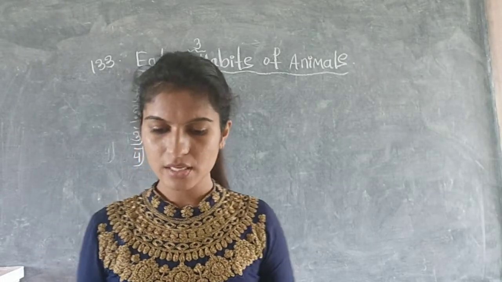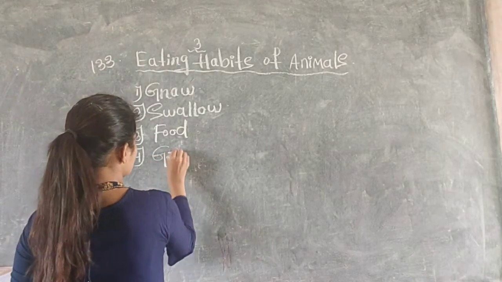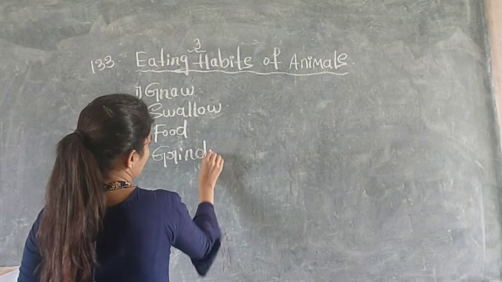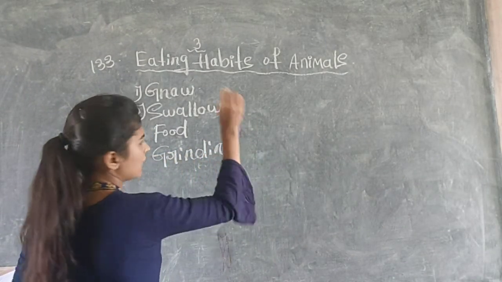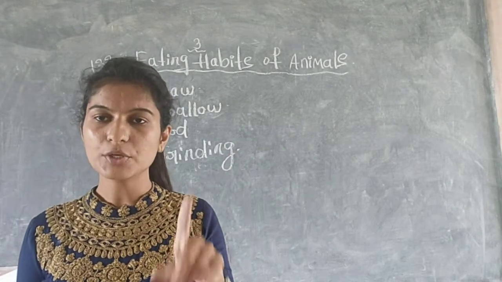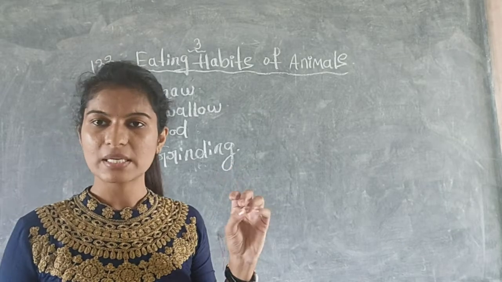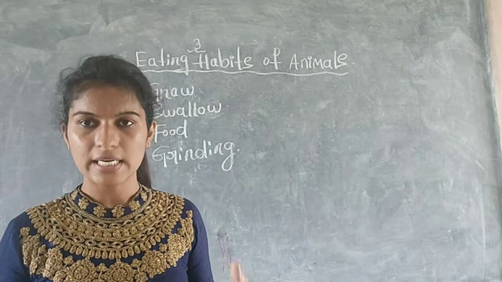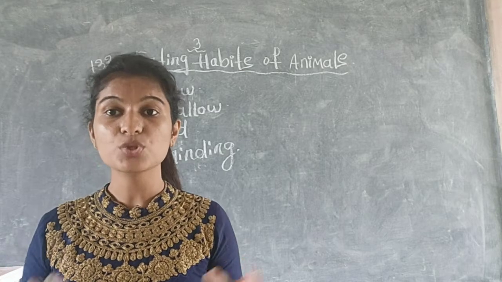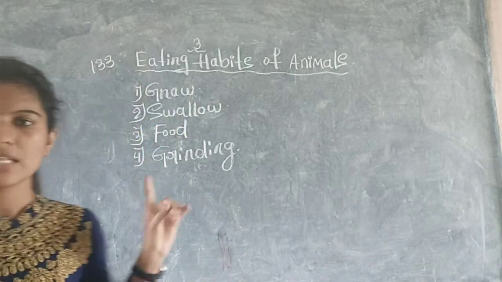Tigers have grinding teeth, strong grinding teeth. They have strong grinding teeth in the back side. These tigers have sharp front teeth to tear the flesh, and these animals have back grinding teeth which help them to chew or grind the food. Okay, so these are the fill in the blanks.